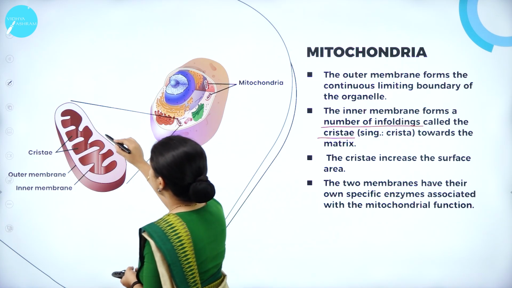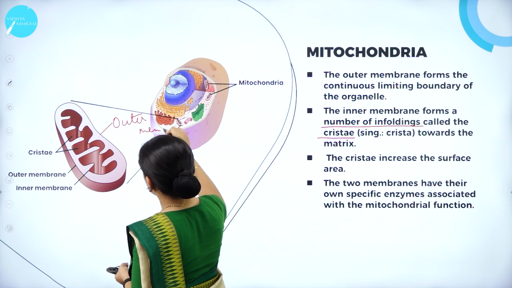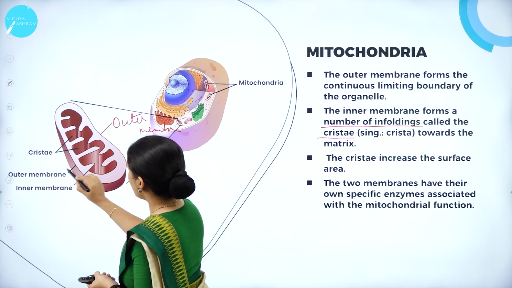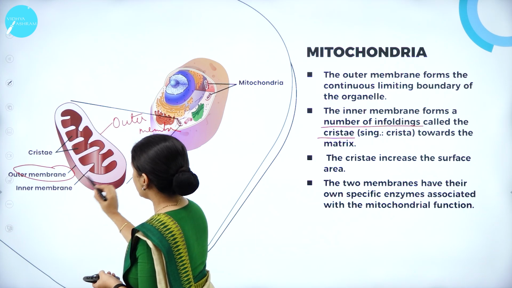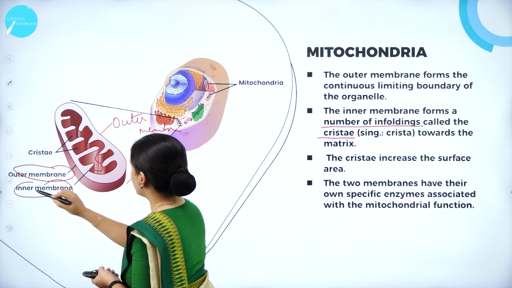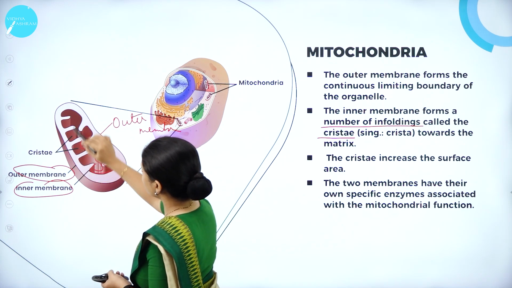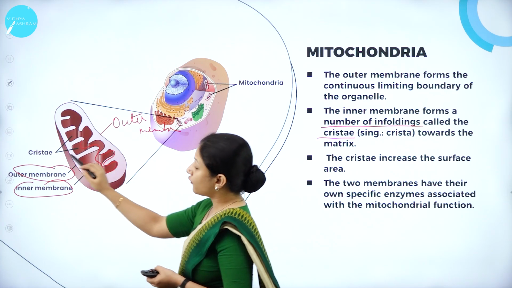If you can see here, this is the outer membrane, which is already marked here. Then inner to that, this particular region is the inner membrane. And the inner membrane, as you can see, has a number of foldings. Because of those foldings, the surface area increases. What are the foldings called?